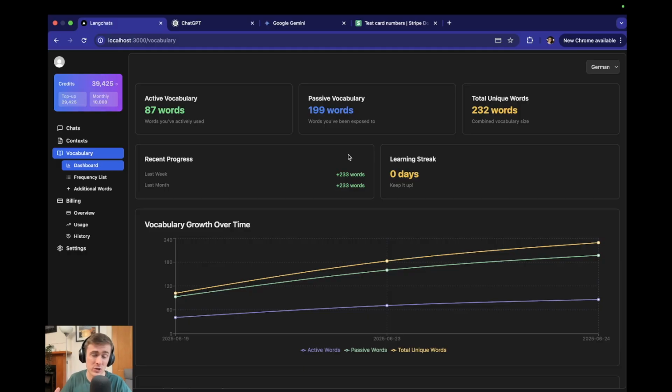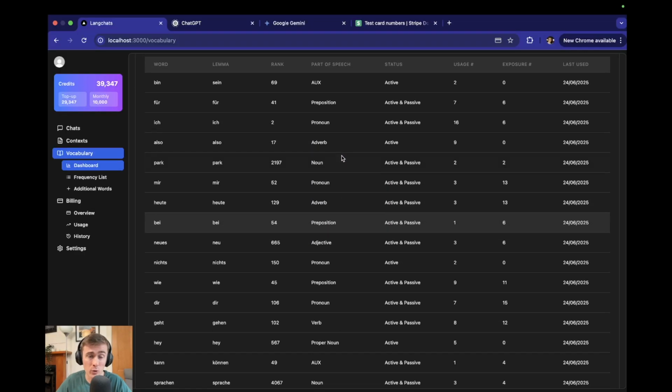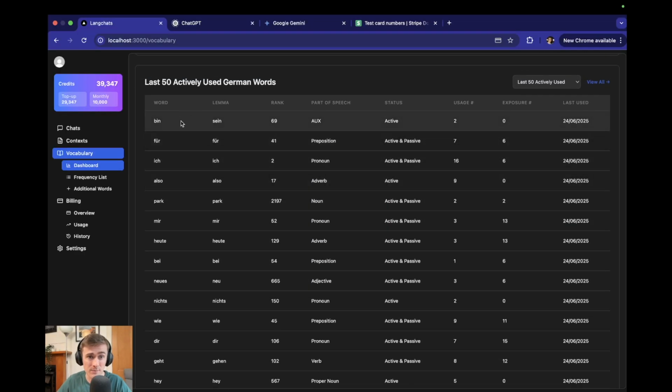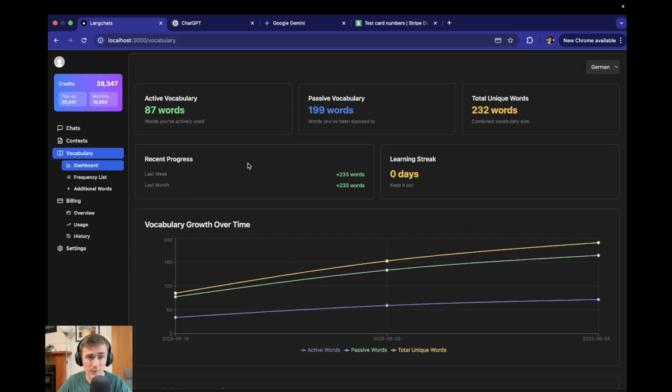With traditional apps, I don't think there's any way, or at least I haven't seen this, where you can actually track your progress day by day. So I think this is super useful in order to see how you're improving over time. Here you can see the last 50 words that I used, or you can see the last 50 words that the AI used. This is a very generic overview right now, and I want this whole page to be a lot better. But just as my minimum viable product so far, this is what it looks like.